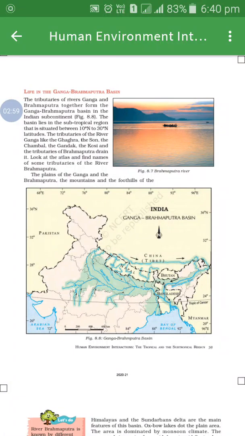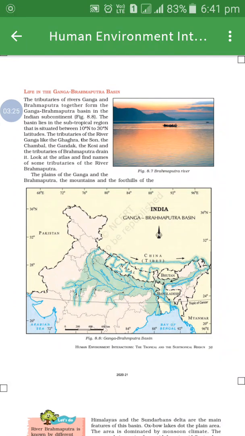This basin is drained by the tributaries of the river Ganga, like the Ghagra, the Son, the Chambal, the Gandak, the Kosi, and various tributaries of Brahmaputra like Dibang, Lohit, Tista.